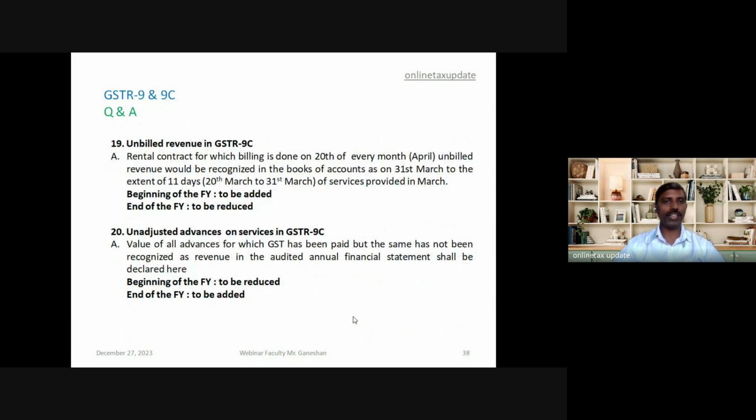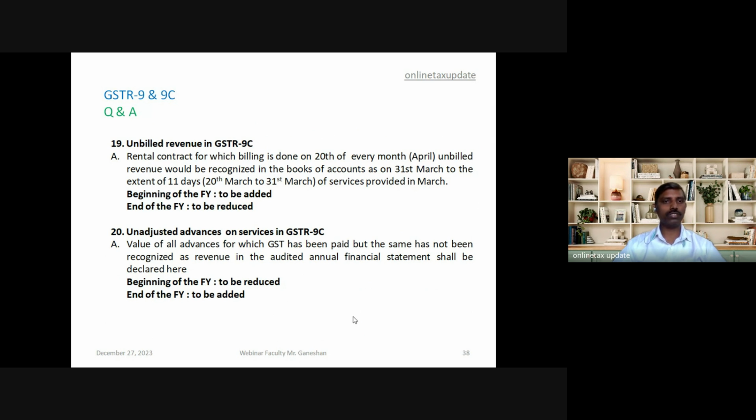19, unbilled revenue in 9C. An example is given in ICAI guideline where it shows the rental contract for which billing is done on 20th of every month. So unbilled revenue of 21st to 31st will be accounted as per books of accounting principle in the March itself. So turnover has been included in 21-22 financial. When the financial of 22-23 is prepared, that will be reversed and actual invoice will be booked. So the impact in books will be nil.